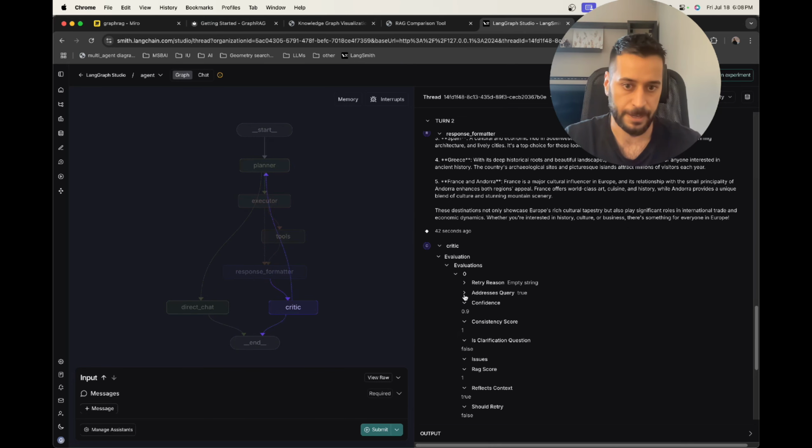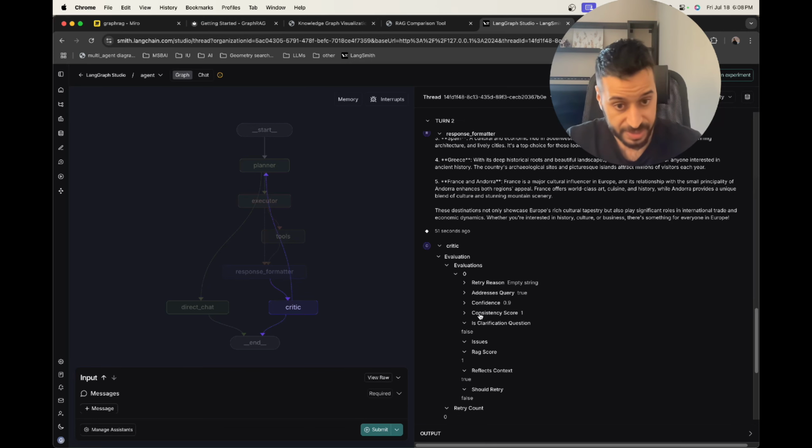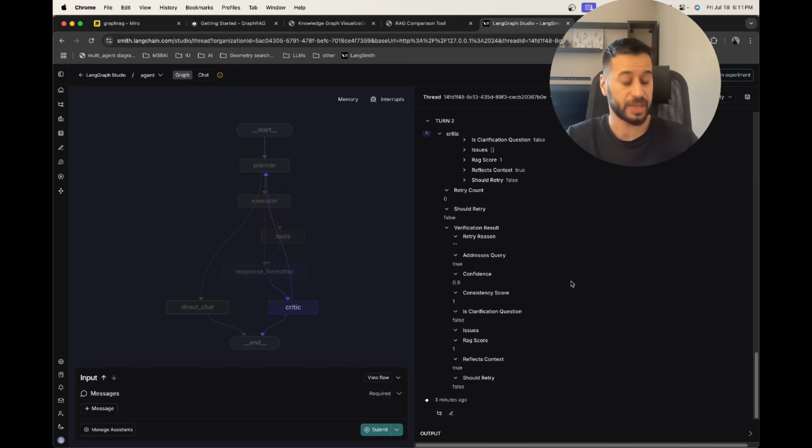Okay, the evaluation said the answer addresses the user query. The confidence is 90%, it's high confidence. The consistency score, this is the consistency between the response and the context. So there are no inaccuracies or mistakes or discrepancies between the response and the context. That's why the consistency score is 100%. And this response actually correctly reflects the context.